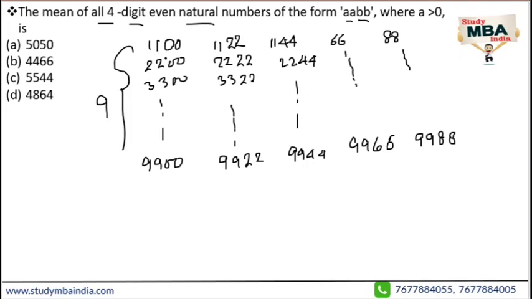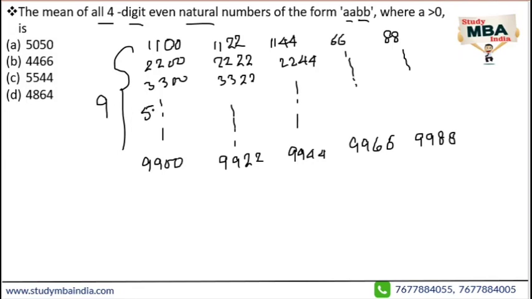To calculate the mean, we have to take the sum of all these 45 numbers divided by 45. Quite a difficult task to sum all 45 numbers and divide by 45. But we can do it easily, as the numbers in each group are in AP, so we can calculate the average as the first term plus last term by 2, or simply the middle term.